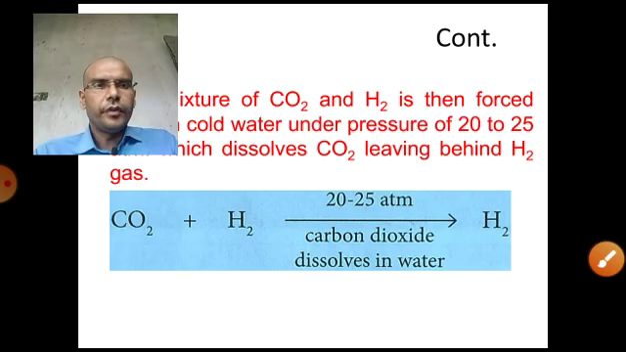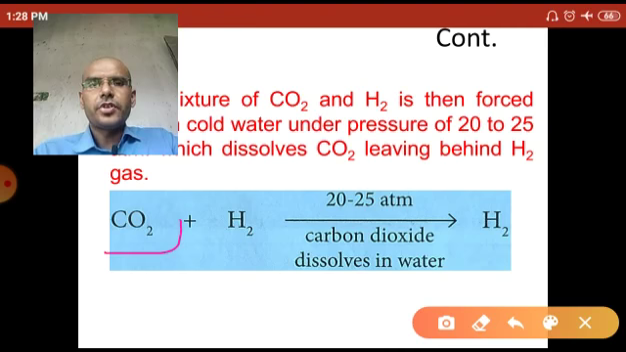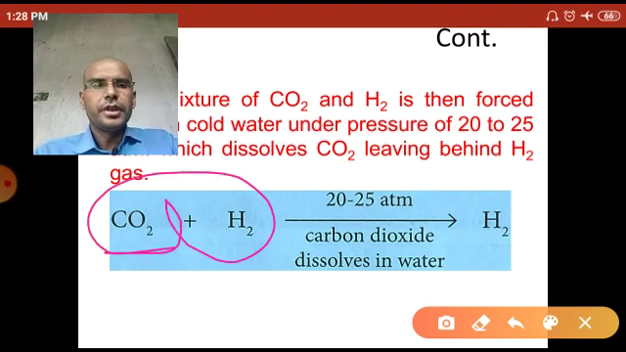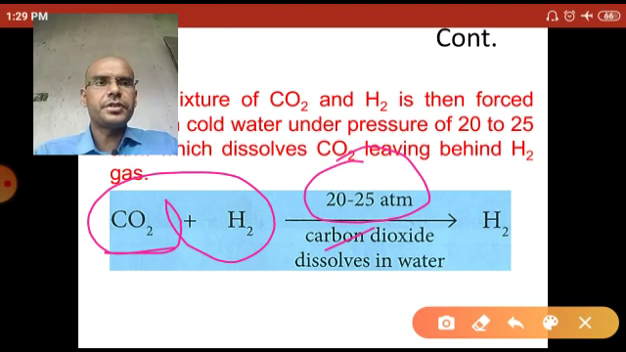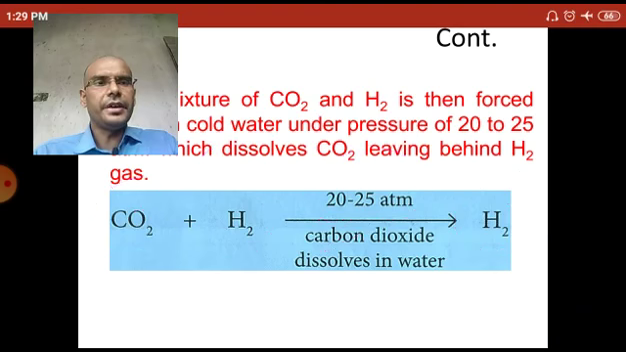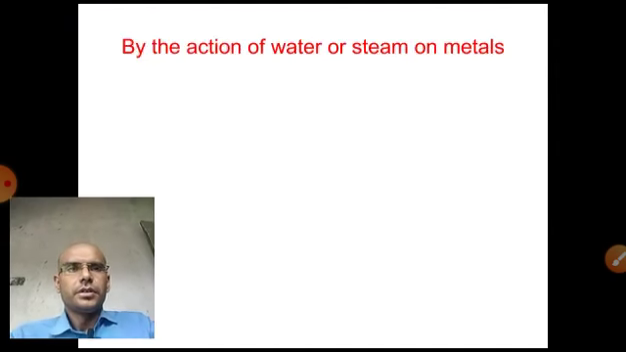Let's see, when a carbon dioxide and hydrogen gas mixture passes through the water under pressure of 20 to 25 atmospheric pressures, then carbon dioxide dissolves in the water, leaving behind hydrogen gas. So hydrogen gas is automatically separated from the mixture of carbon dioxide and hydrogen. This is all about the Bosch process. Through the Bosch process in the industries we can prepare the hydrogen gas.